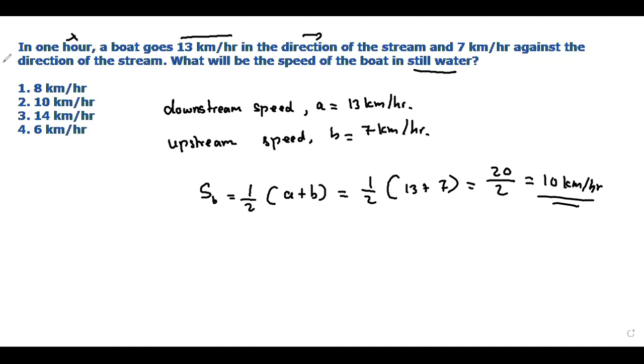This is the answer, so the option is 2. I hope everyone understood this. Don't get confused between the speed of the boat, speed of the stream, downstream speed, upstream speed, speed in still water, and speed in streams.